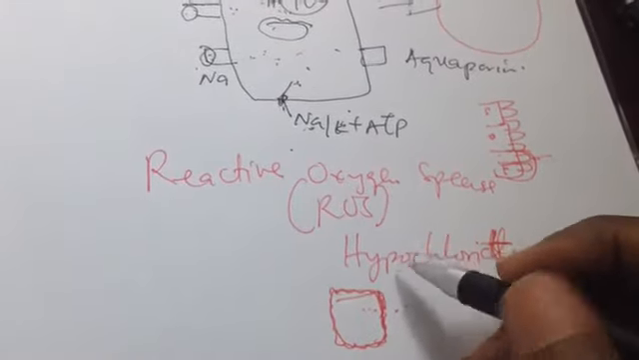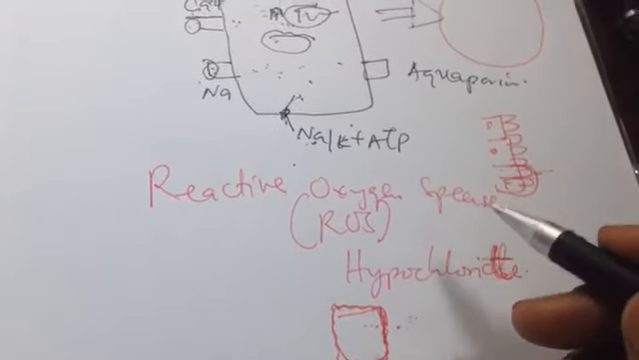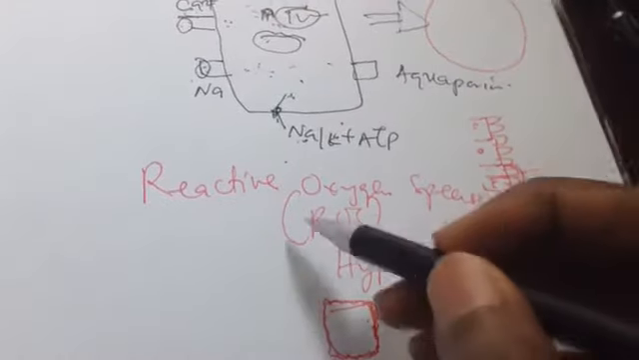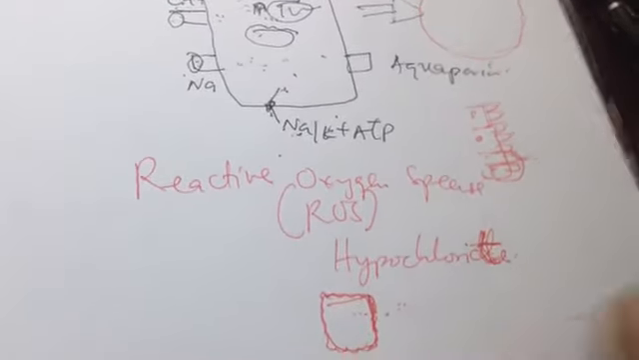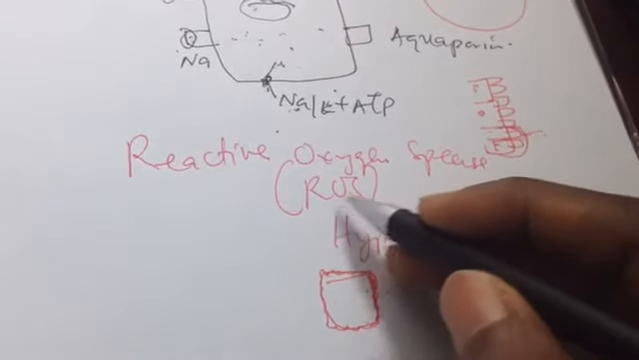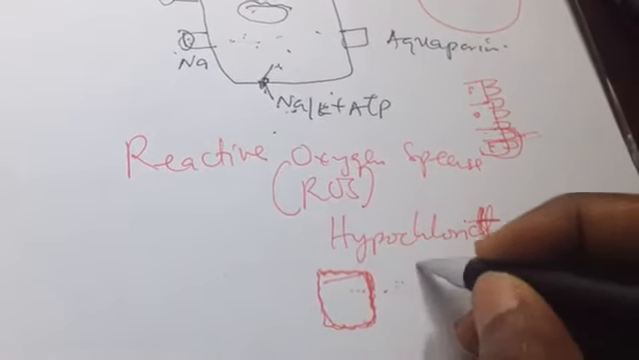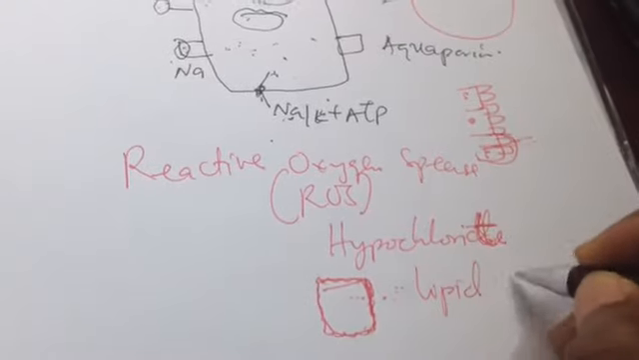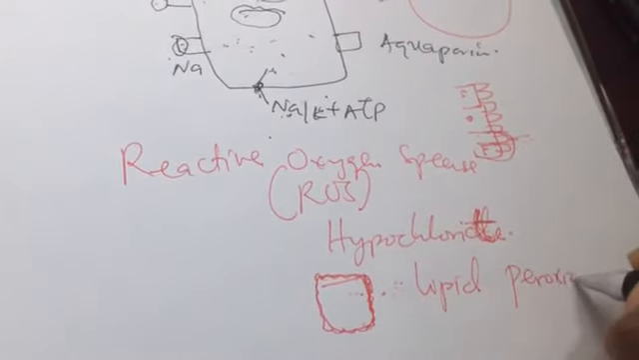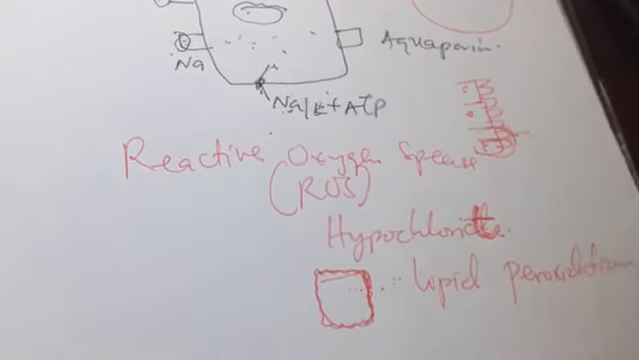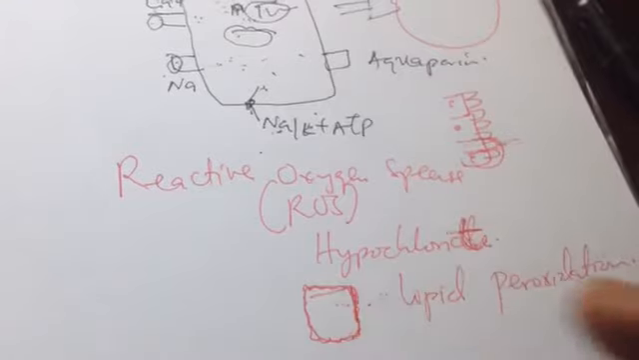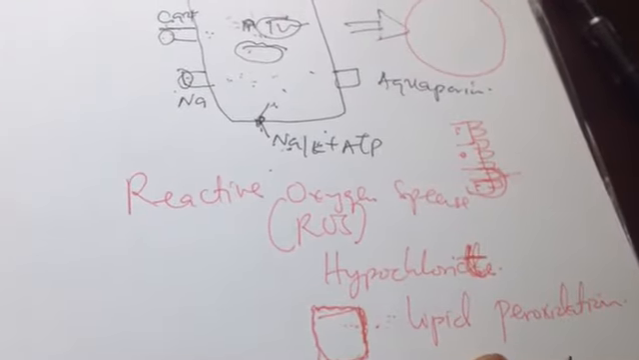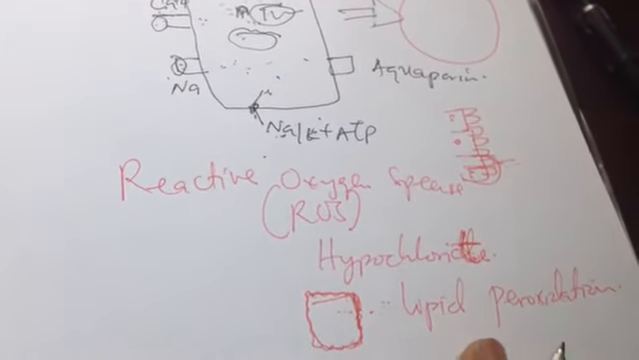So that's why infection can also be termed an injury, because the killing of the infection using these ROS can lead to cell injury. This phenomenon whereby they attack the membrane lipids is called lipid peroxidation. So that's it. This is the end of the lecture on cell injury.